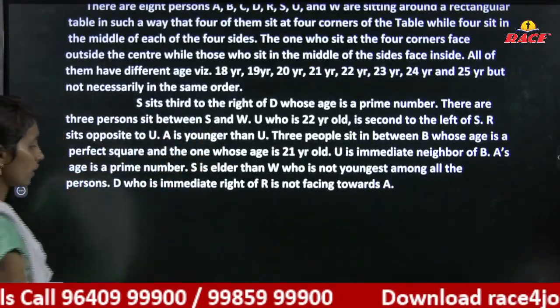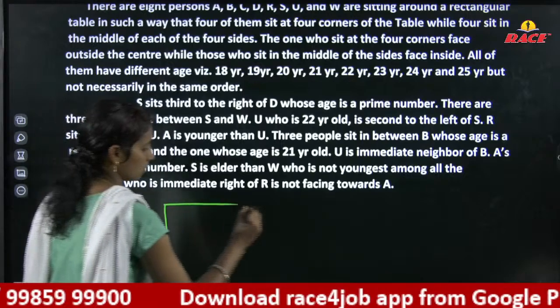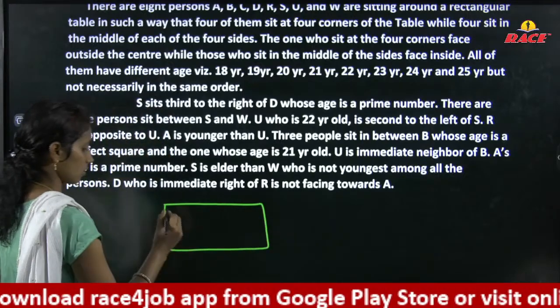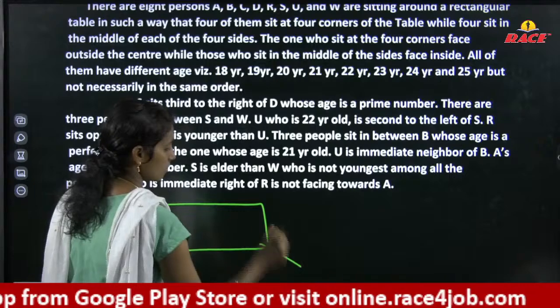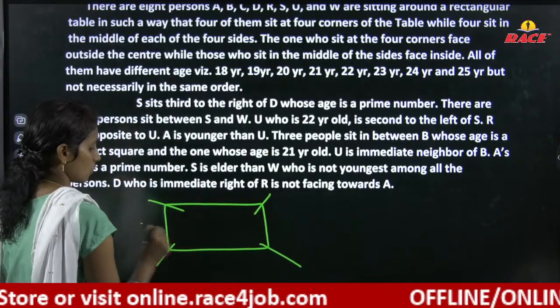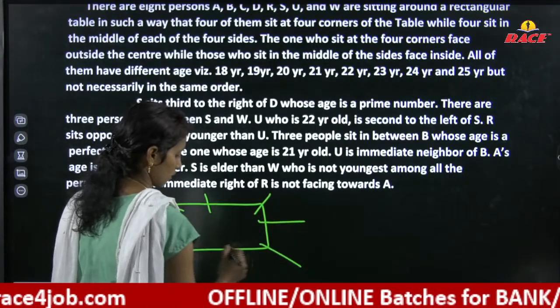Here we have a rectangular box: 4 at the corners, 4 at the sides.